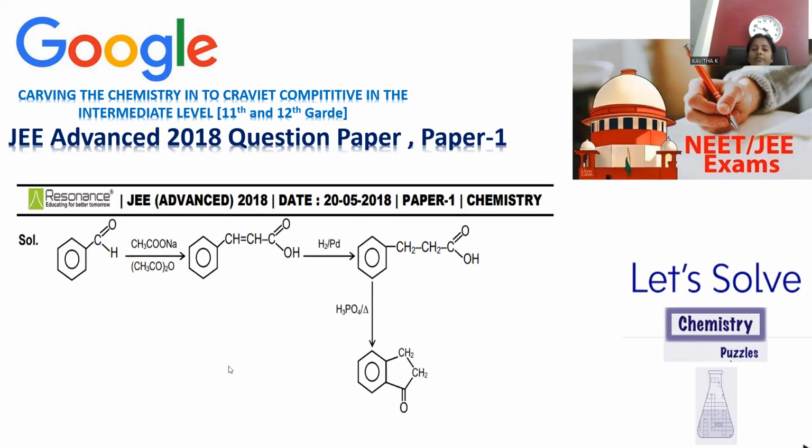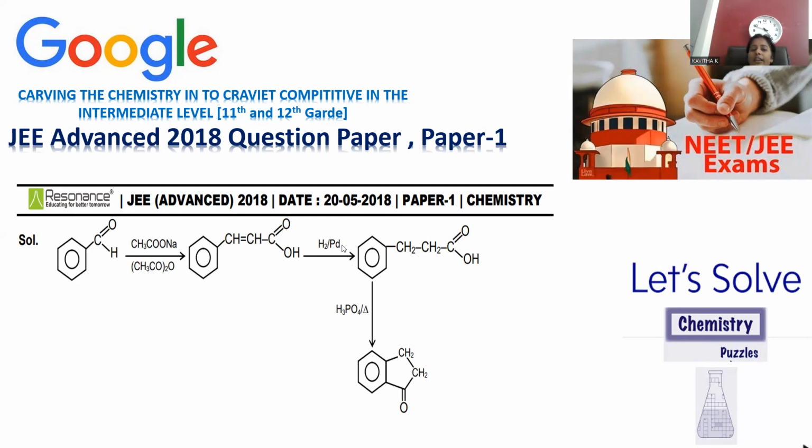Let's see how we can answer this question. The starting material is benzene, which is treated with carbon monoxide and hydrochloric acid, so that benzaldehyde will be formed by the Gattermann-Koch reaction. Whenever sodium acetate and acetic anhydride are used, these are the reagents for the Perkin reaction where condensation is carried out, so that we will get cinnamic acid, a carboxylic acid, right? Cinnamic acid is the product which is alpha, beta unsaturated.